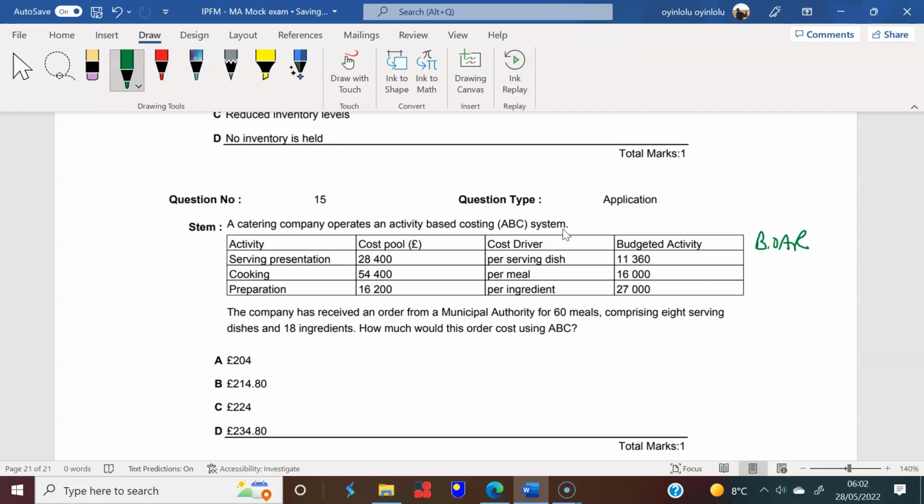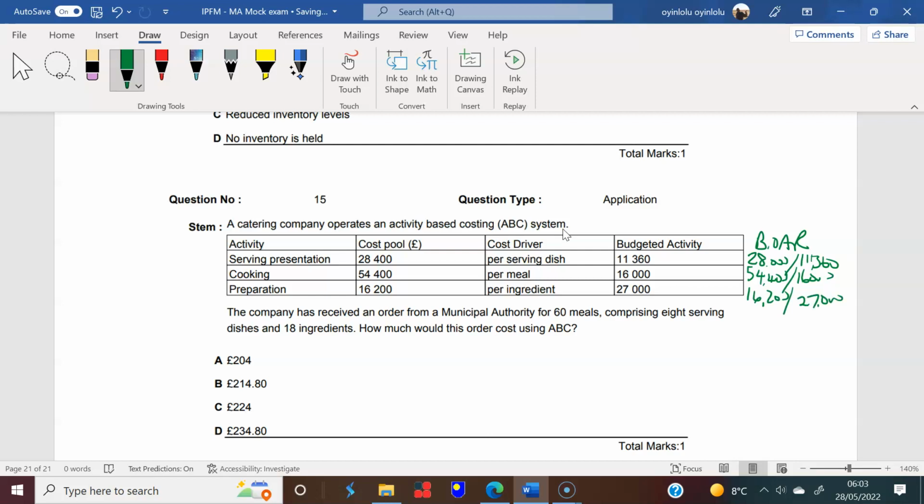We have a project that requires 60 meals in terms of cooking, and then you will have 8 serving dishes and 18 ingredients. So you now find that budget overhead absorption rate, which is the 28,000 divided by 11,360, then you have 54,400 divided by 16,000, and then you have the 16,200 divided by 27,000.